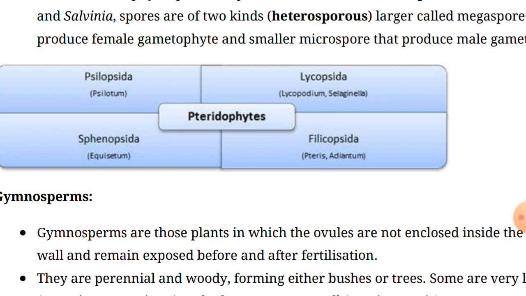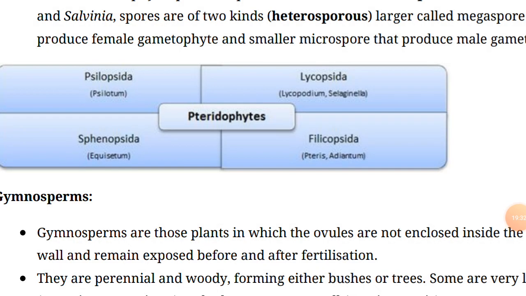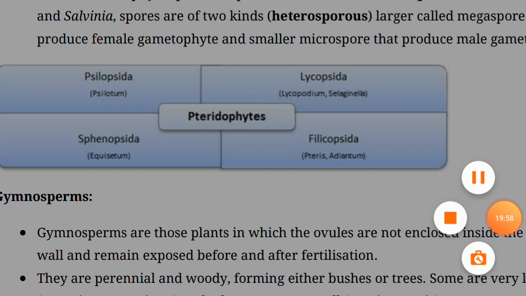So this way the topic of the pteridophytes is completed. Tomorrow we will discuss the next topic in this lesson, that is gymnosperms, in which we will study especially the reproductive structures of the plants and other things. So you must prepare notes about the structure of the pteridophytes, and if you have not prepared your notes on Thallophyta, Bryophyta and Pteridophyta, you must complete these notes now. It will help you a lot.